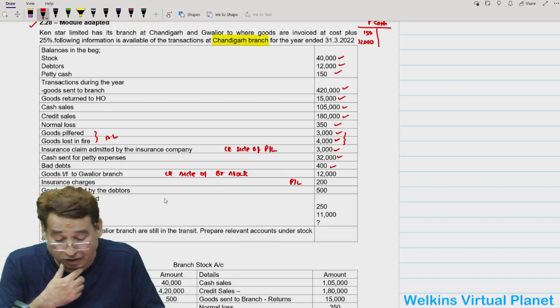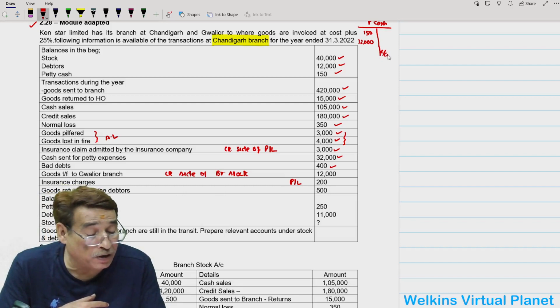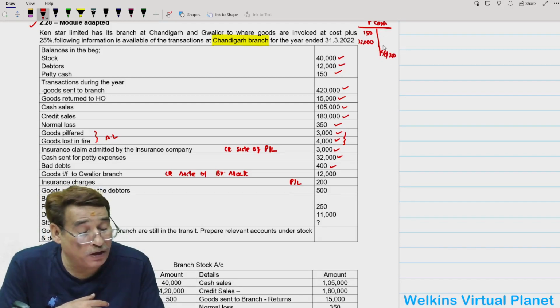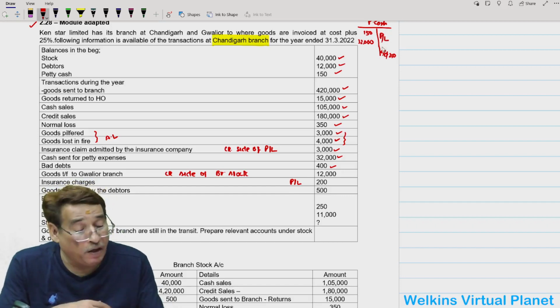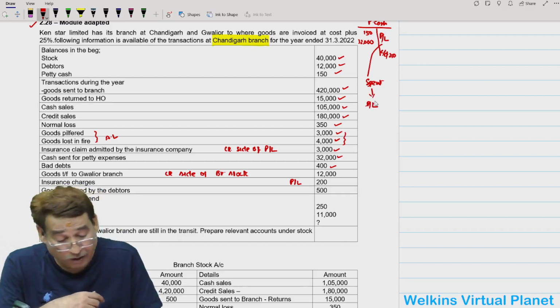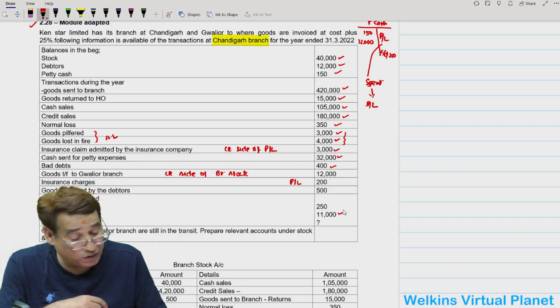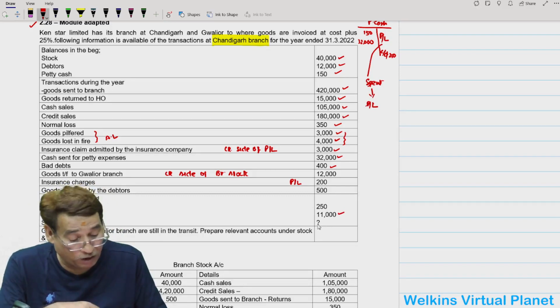Now balances at the end are given. Petty cash: see here, petty cash balance carried down is 250. So the difference you simply put to the debit of profit and loss account. Difference shows the amount is spent. Now in this method, we are more concerned with the amount spent. Whatever amount is spent, that will be written to the debit side of profit and loss account. Correct? Then debtors closing balance 11,000 is given. Closing balance of stock you will find once you prepare the stock account.